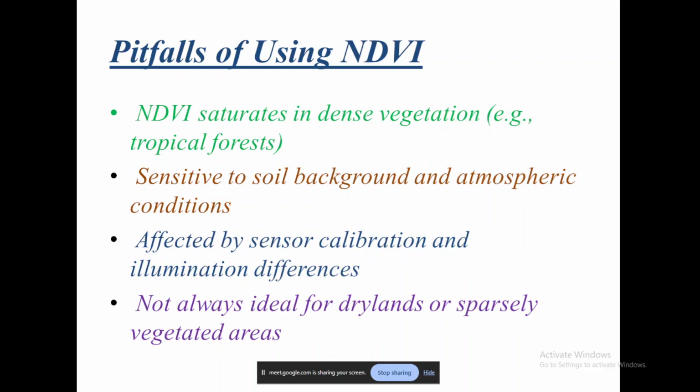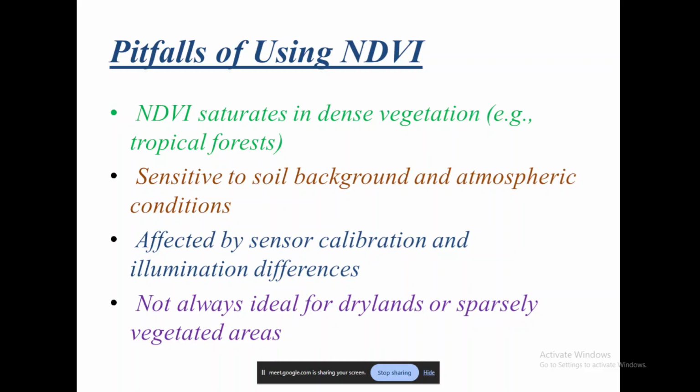Okay. Now, coming to the next pitfall, sensitivity to soil background. It depends upon the kind of soil within which this vegetation is. Think of scanty vegetation wherein you are also picking up some information within the red band from the bare soil. Bare soil appears red to us, isn't it? Because of the iron oxide content.